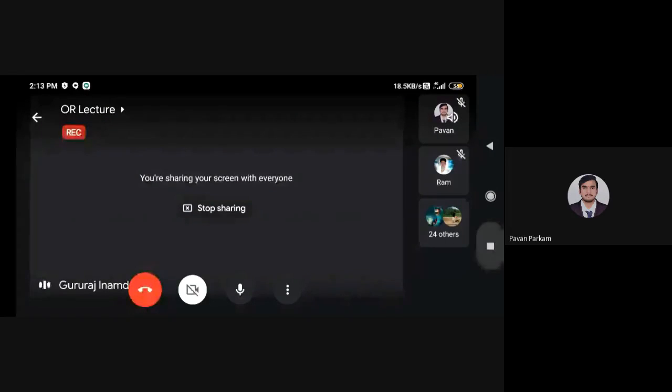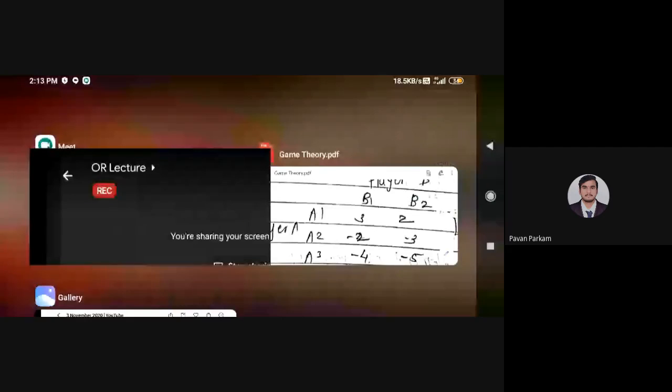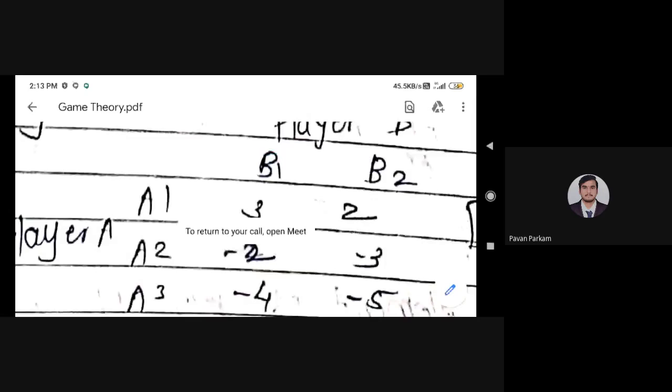So try to solve this example. I will show that example again. Only 15 minutes are remaining, so try to solve this example, or you can take it as homework. Tomorrow we will directly take the second type of example. So take this example and try to solve it. I will take attendance.